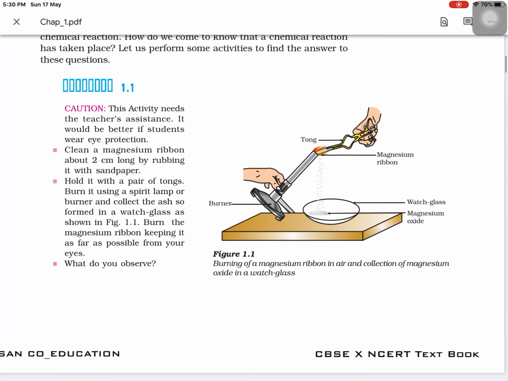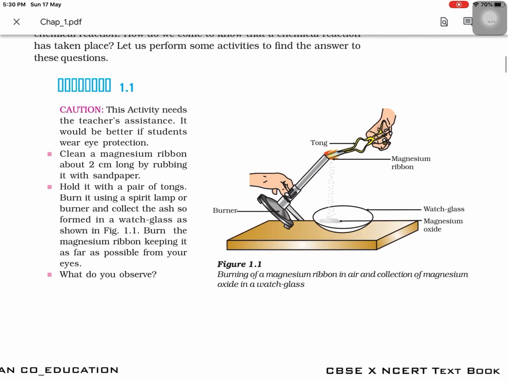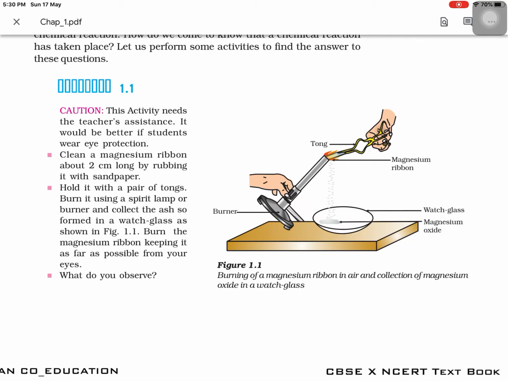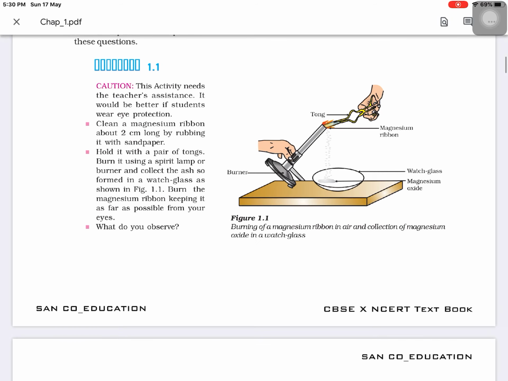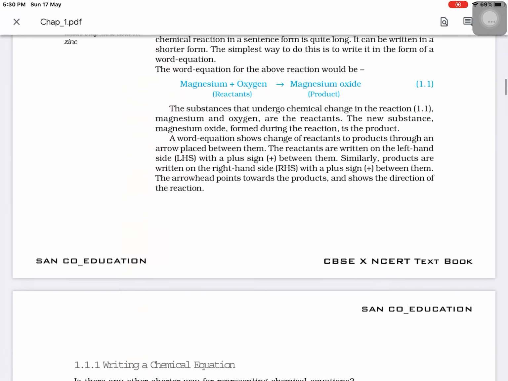You may see a picture being shown here. A student is holding some ribbon and putting it into the fire; it is burning and giving white ashes. Obviously, a chemical reaction is happening, and it gives white ash. Burning means the combination of the substance with oxygen in the air. What is the white substance called? I will discuss it later when I perform the activity.